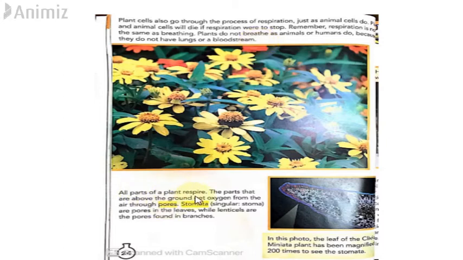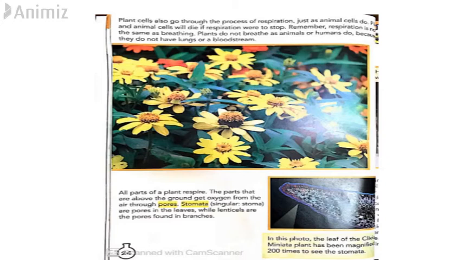All parts of plants respire. The parts that are above the ground get oxygen from the air through pores. So plants have small holes, like pores, these small tiny pores through which they get oxygen. So the stomata are pores in the leaves, while lenticels are pores found in the branches.